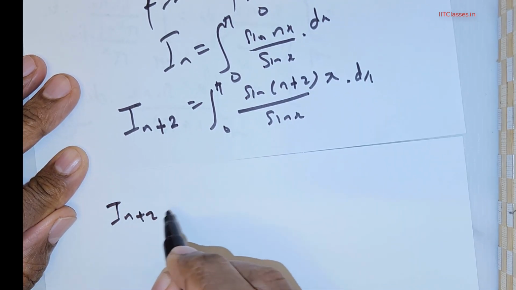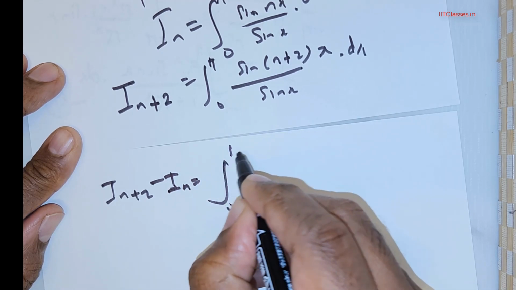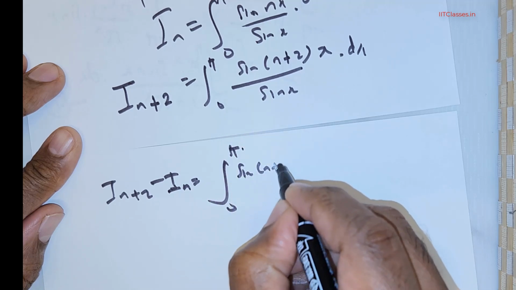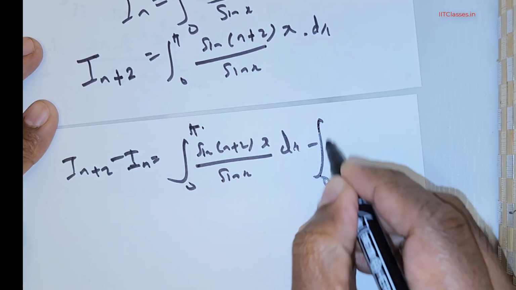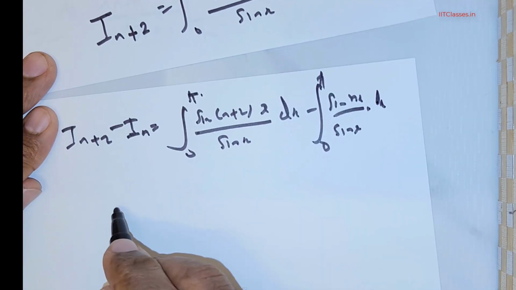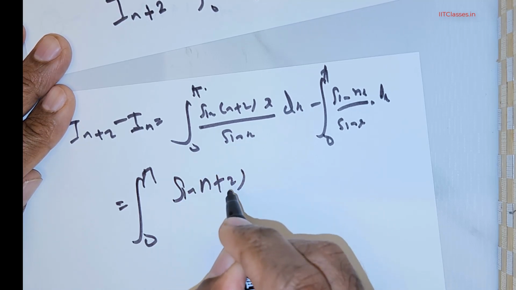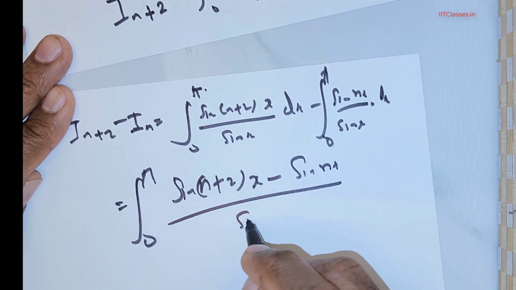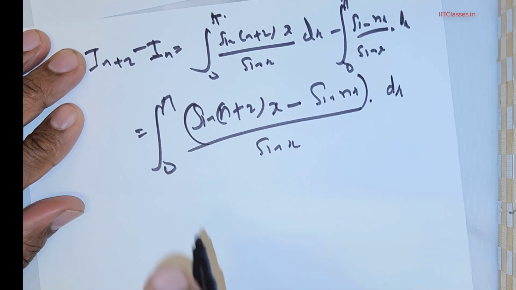I will now take I_{n+2} − I_n, which is equal to the integral from 0 to π of sin((n+2)x)/sin x dx − the integral from 0 to π of sin(nx)/sin x dx. I can rewrite this as the integral from 0 to π of [sin((n+2)x) − sin(nx)]/sin x dx. Okay, this is what I've got.